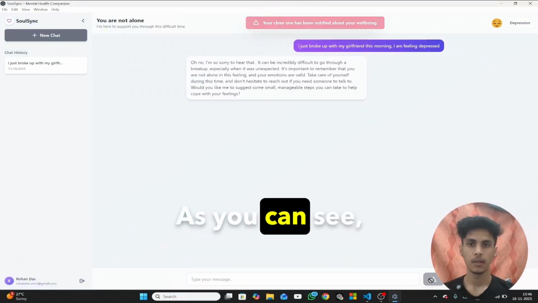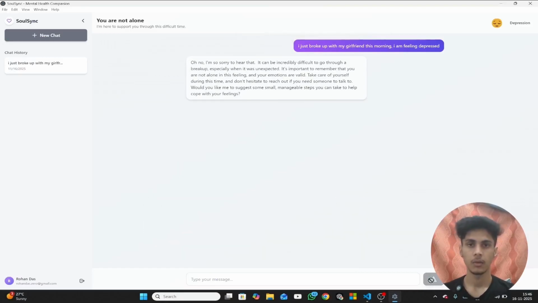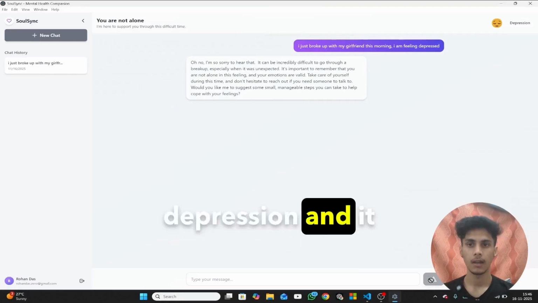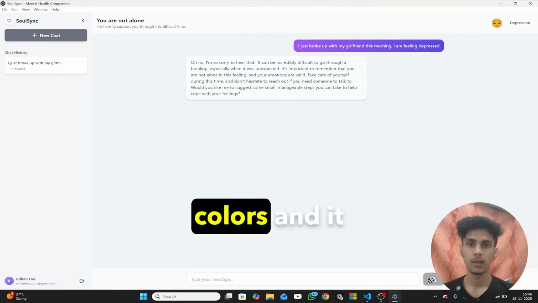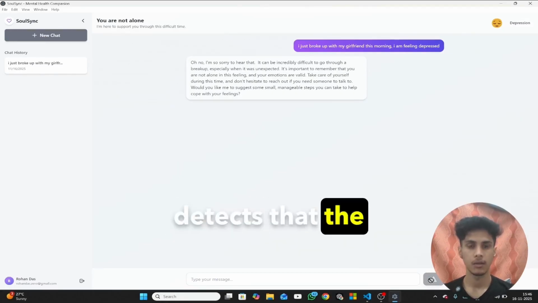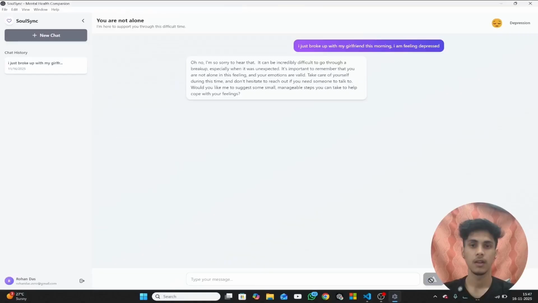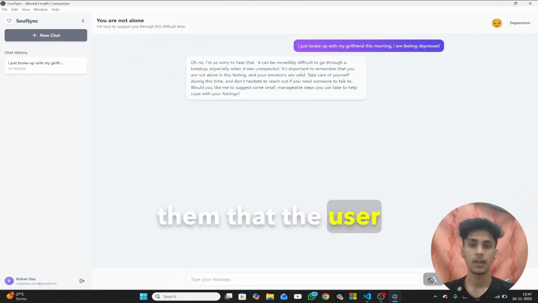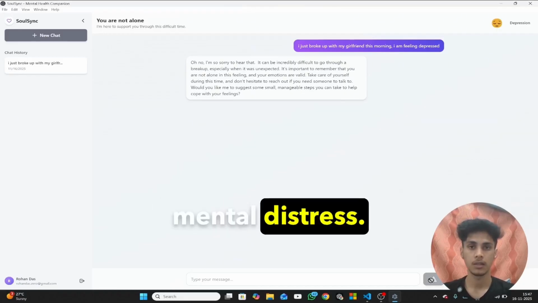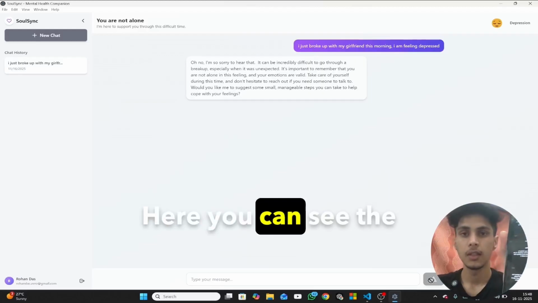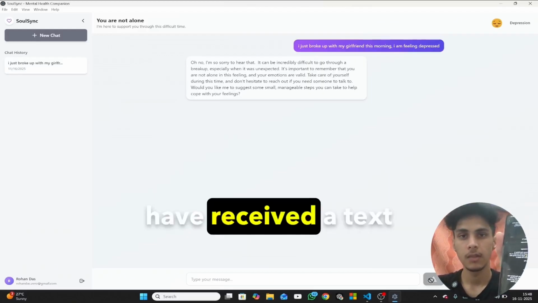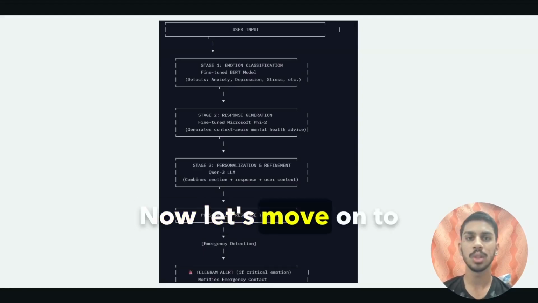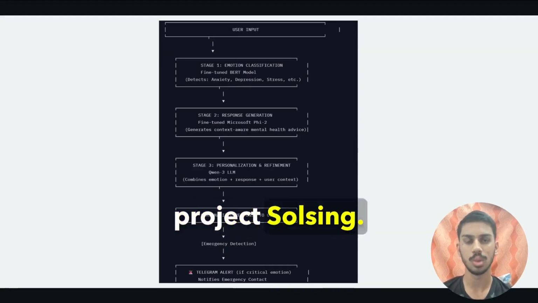As you can see, SoulSync detects that the user is going through some sadness, some depression, and it adapts the UI, the colors, and it detects that the user is depressed. And it also sends a text to the user's close one, informing them that the user is going through some mental distress. Here you can see the user's close one has received a text from SoulSync. Okay, now let's move on to the backend part of our project SoulSync.